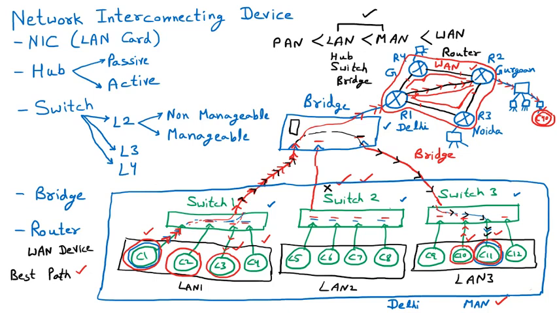So router is the WAN device, and there are multiple types of routers. There are static router and the dynamic router also. It is not actually the router, it is the routing, static routing and dynamic routing, and multiple principles are there of that routing. So that we'll discuss some other day. But we should understand that router is the WAN device and it selects the best path.